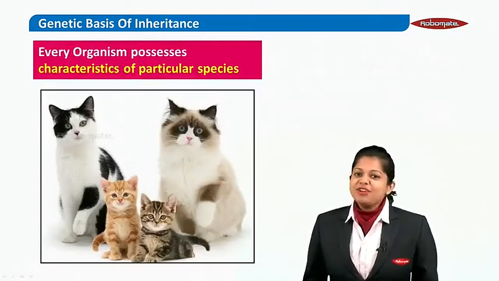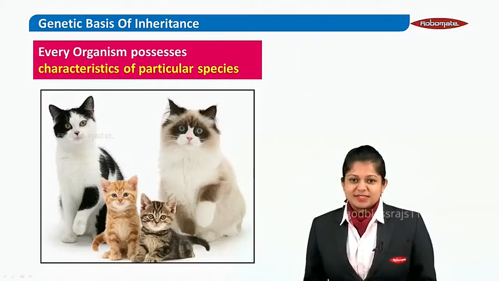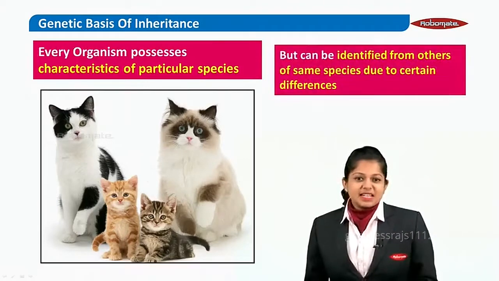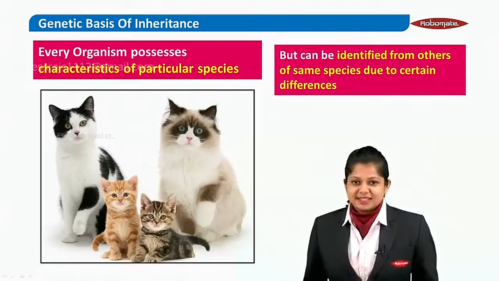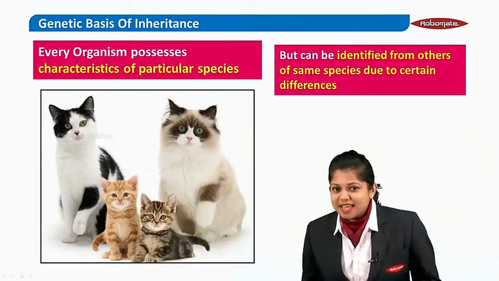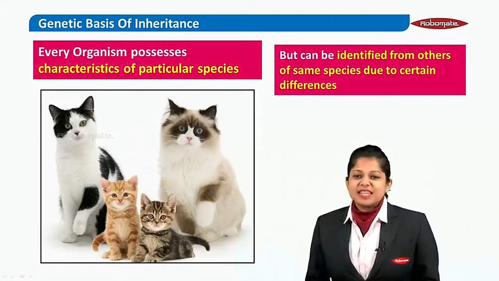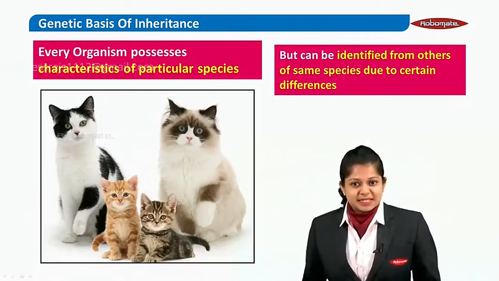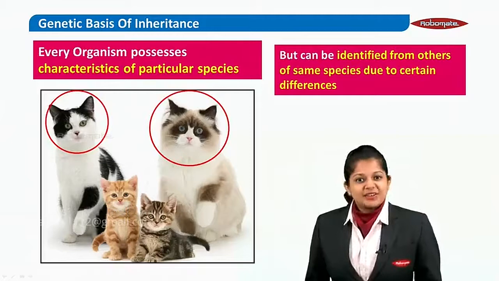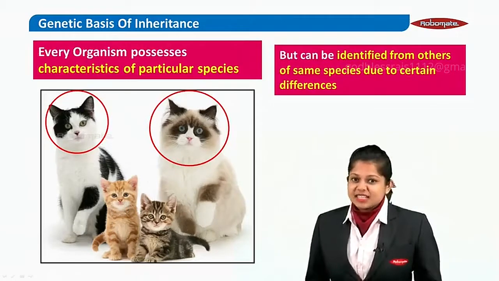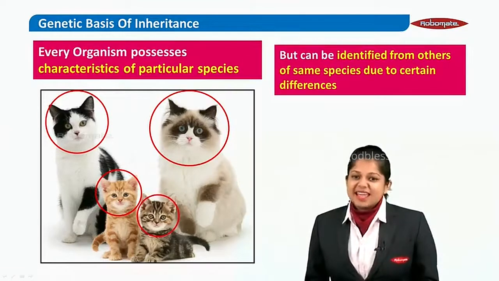As we know, every organism possesses characteristics of a particular species. But they still can be identified from each other due to certain differences. Let's say in this particular example, all the organisms here belong to the same species, but still we can differentiate amongst them based on characteristics like their skin coat color, their eye color, etc.